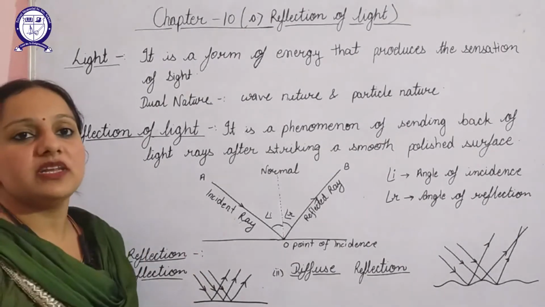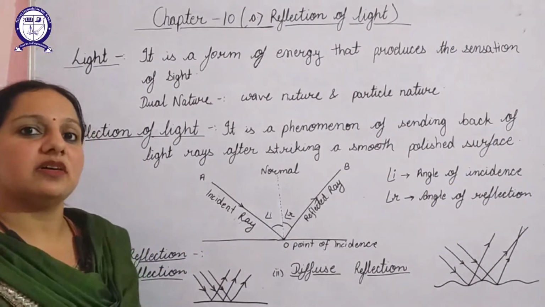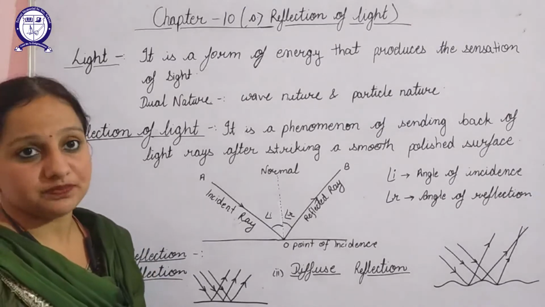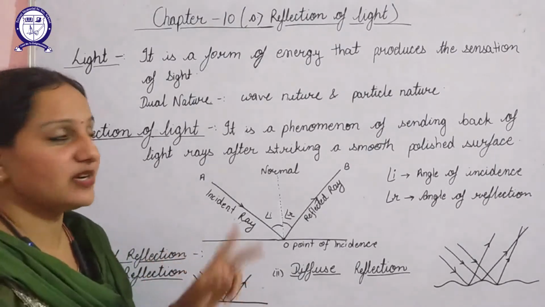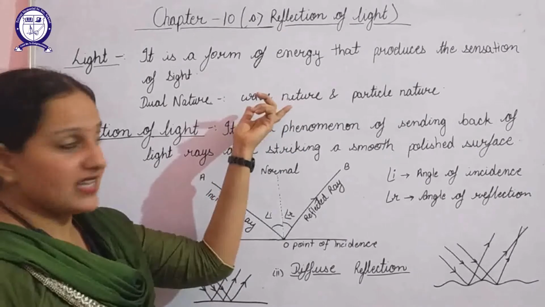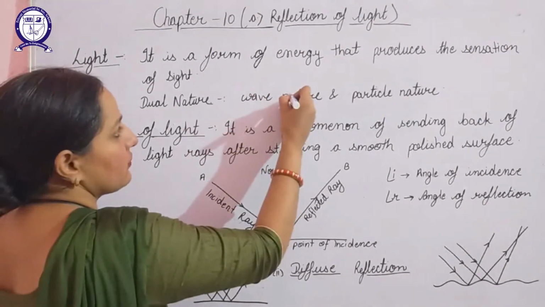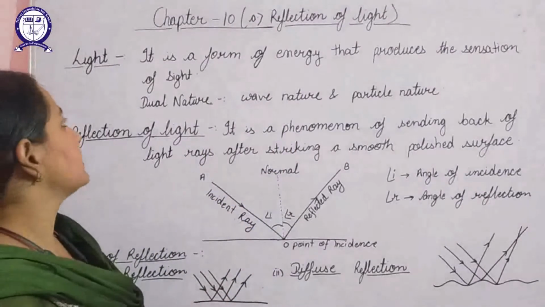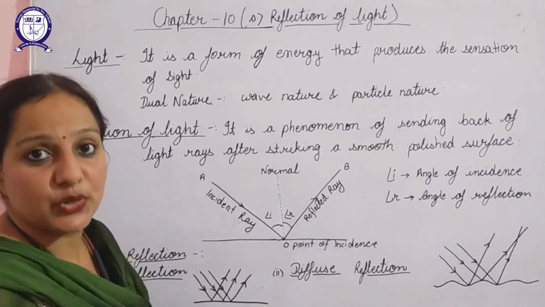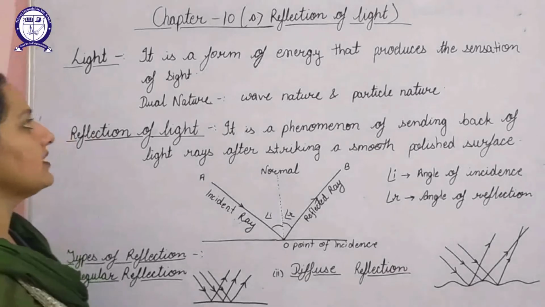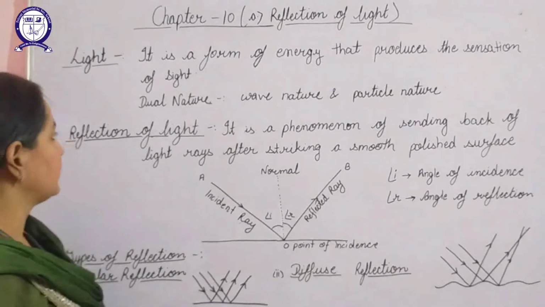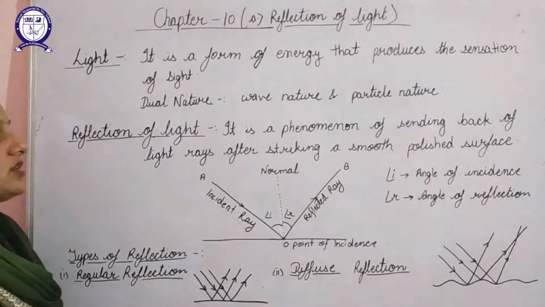When we talk about the nature of light, the nature of light is dual. That means it exhibits both characteristics. It exhibits wave nature and also particle nature. So because of that, we can say that light exhibits dual nature, and that is explained in the quantum theory of light.